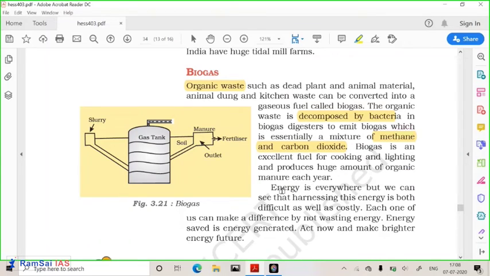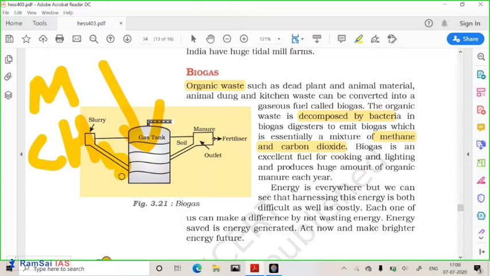Next is biogas. Biogas is nothing but organic fermentation of organic products. For example, animal waste, kitchen waste, restaurant waste, hotel waste. These are all utilized for the production of biogas. In the biogas tank, microorganisms ferment this organic material and it is converted into a gas called methane. So methane is produced, called biogas.